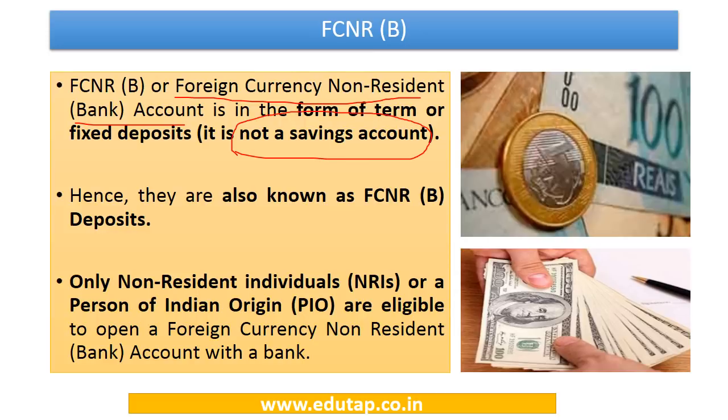We can be directly asked this question, where we have to judge whether the statement is true or false, that FCNRB can be in the form of a savings or a fixed account. So we have to remember that this cannot be in the form of a savings account. Since they are fixed deposit or term accounts, they are also referred to as FCNRB deposits. Only non-resident individuals or persons of Indian origin are eligible to open a foreign currency non-resident bank account with a bank. So these are the only two categories of people who are eligible to open this FCNRB account.